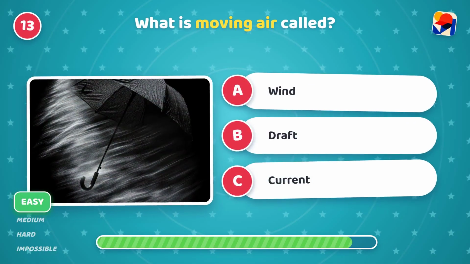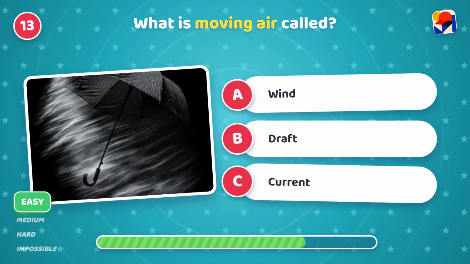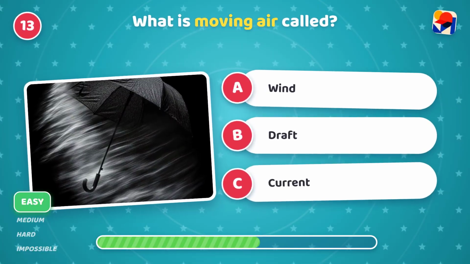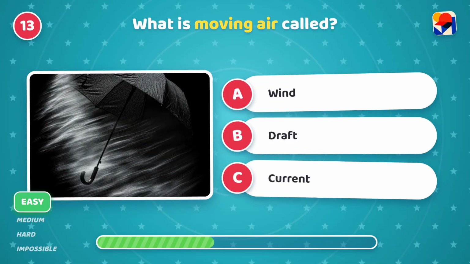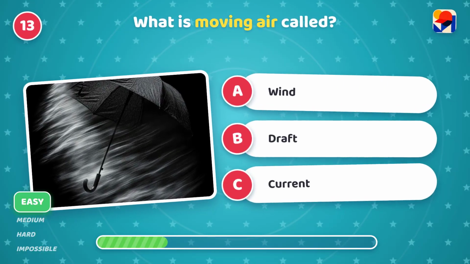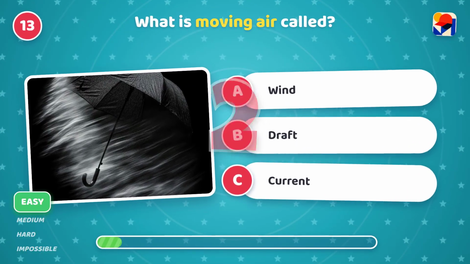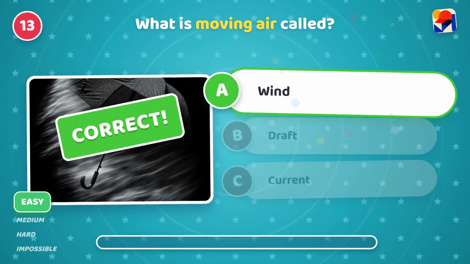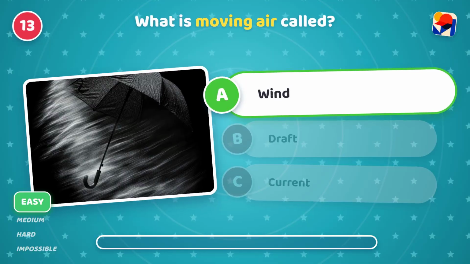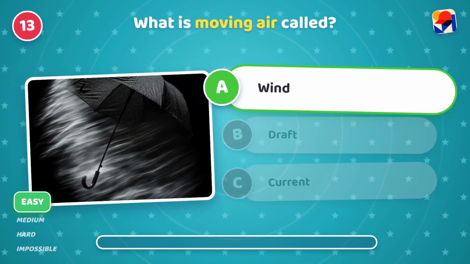What is moving air called? Is it A, wind, B, draft, or C, current? It's A, wind. Whoosh! Uneven heating of Earth creates breezes.